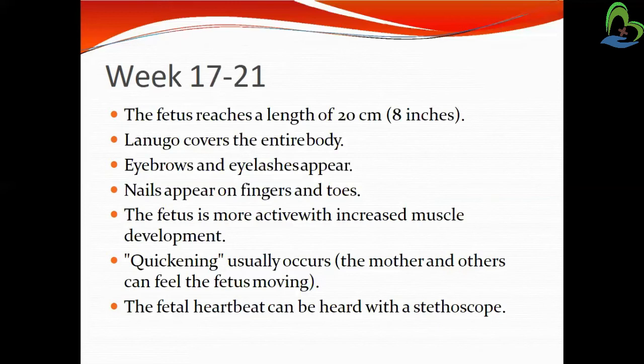Quickening is the fetal movement in the uterine cavity that can be felt by the mother and another person. We can feel it by the 17th to 21st week, and the fetal heartbeat can be heard with a stethoscope.